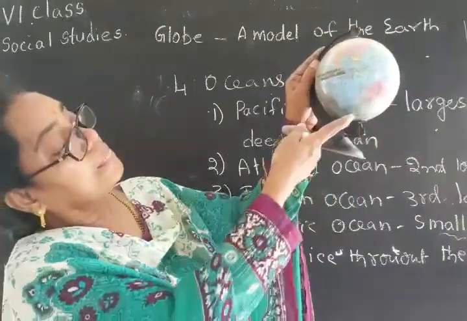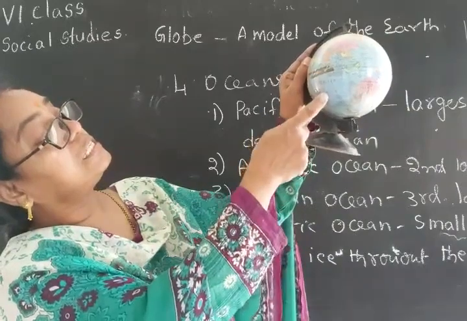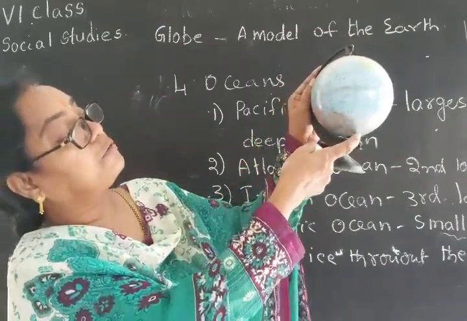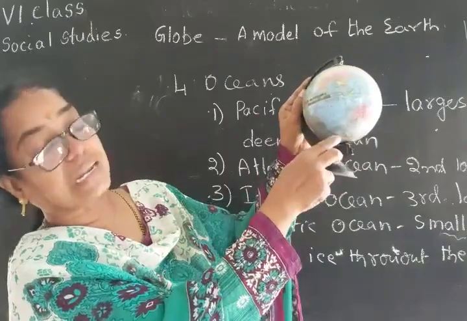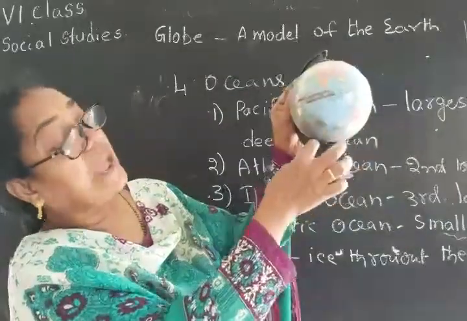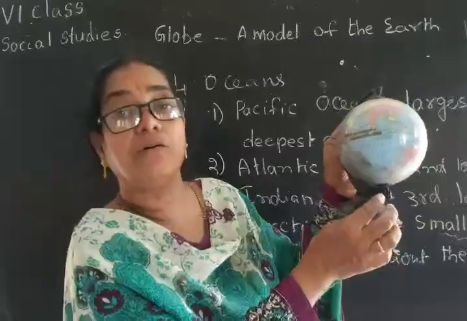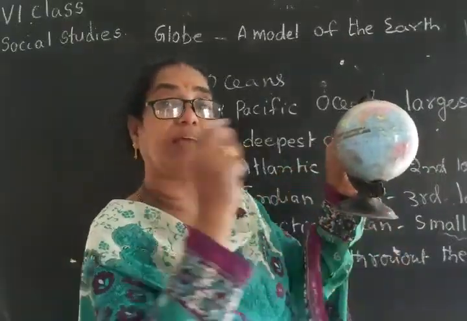The south part of the Indian Ocean, south part of the Pacific Ocean, south part of the Atlantic Ocean, is named as a separate ocean, which is called the Southern Ocean or Antarctic Ocean.